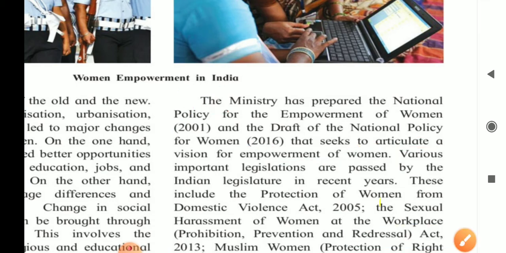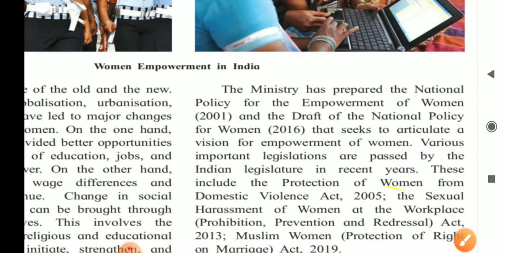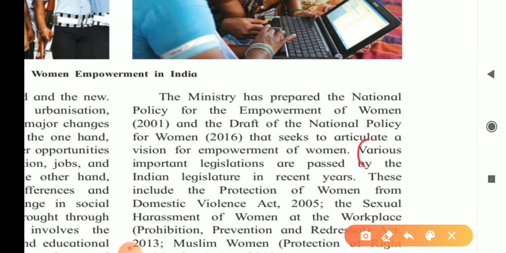Next, fifth point. Various important legislations. This is the fifth point. Various important legislations have been passed by the Indian legislature in recent years.